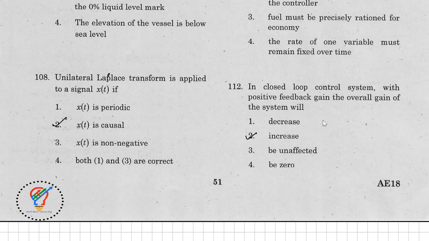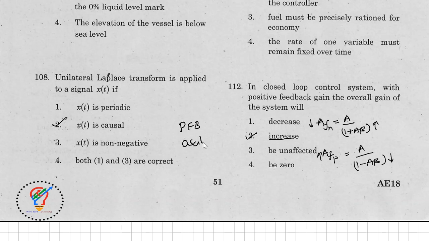How is it, sir? Generally in case of negative feedback, we have seen the formula AF is equal to A divided by 1 plus A beta. So here the positive sign indicates that the 1 plus A beta factor is more, so that AF will reduce. This is the formula for negative feedback. And if I take the positive feedback formula, it is A divided by 1 minus A into beta. So this fraction will decrease, and automatically the gain will increase. So that is the only advantage available in the closed loop system. And we are using the positive feedback in oscillators here.